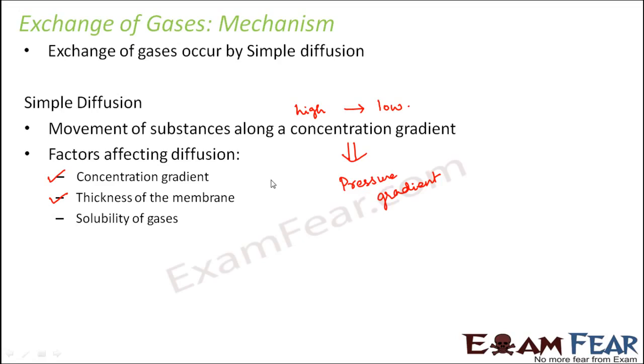Now if the membrane is very thick, then the rate of diffusion will be lesser, but if the membrane is very thin, it will be very easy to pass across it, and therefore the rate of diffusion will be more. Again, solubility of gases, like the solubility of carbon dioxide or oxygen, also plays an important role in the rate of diffusion. So these are some of the factors. Now, before we discuss how these factors influence the rate of diffusion, we should first understand the concept of partial pressure, so that we will know how simple diffusion occurs for these gases.